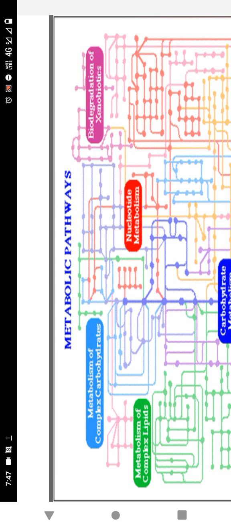In this class, we see about metabolism. Metabolism is a process in which complex molecules are degraded or catabolized into simpler products, and also some of the biomolecules are synthesized. That process is called metabolism.